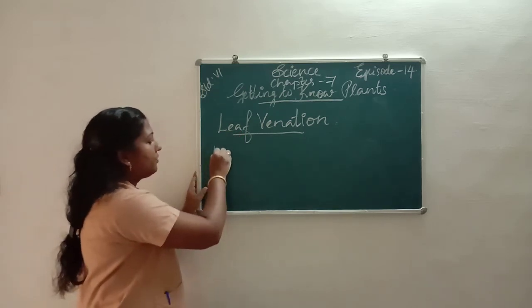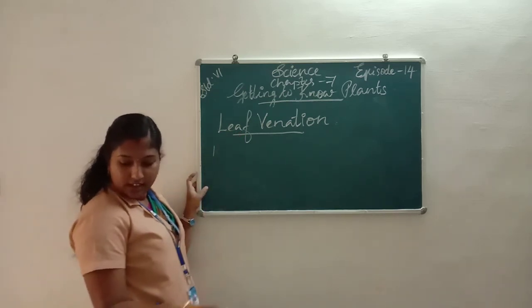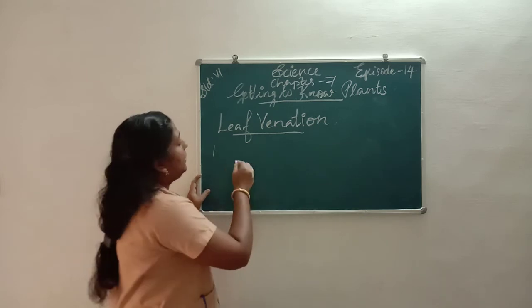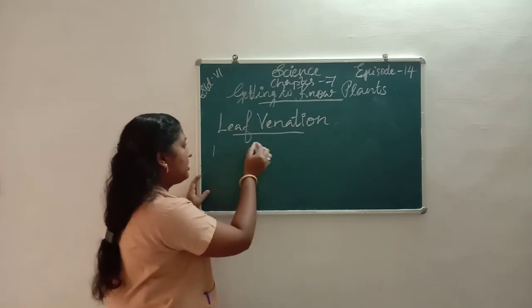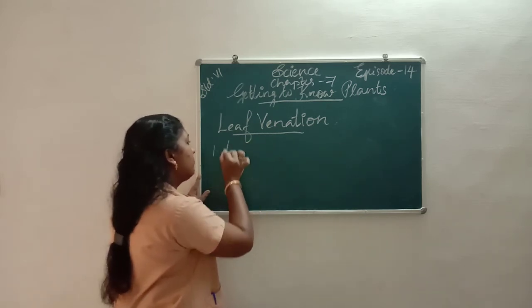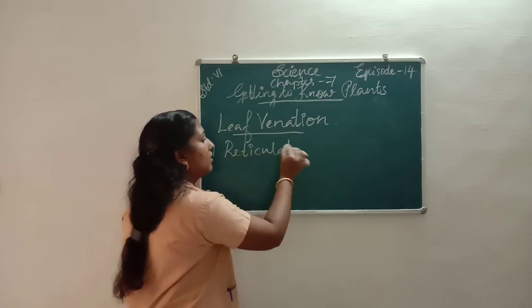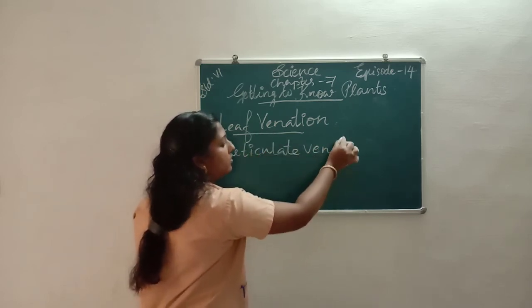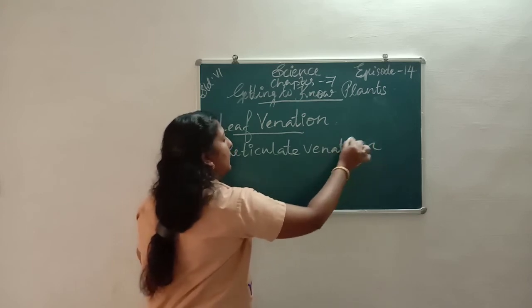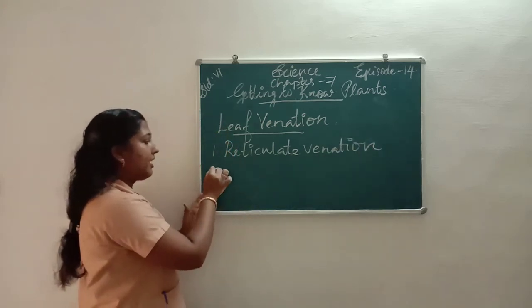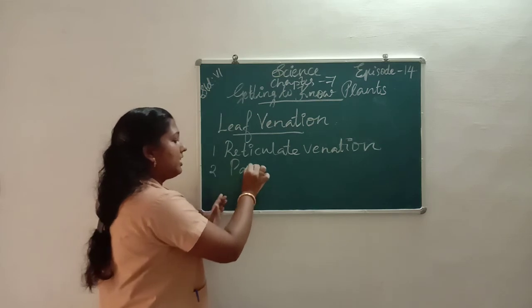First, reticulate venation. Second one is parallel venation.